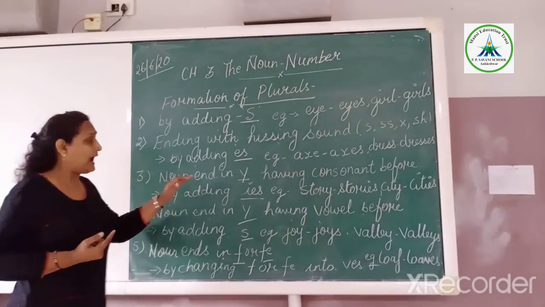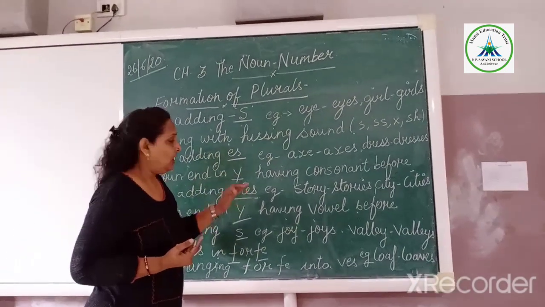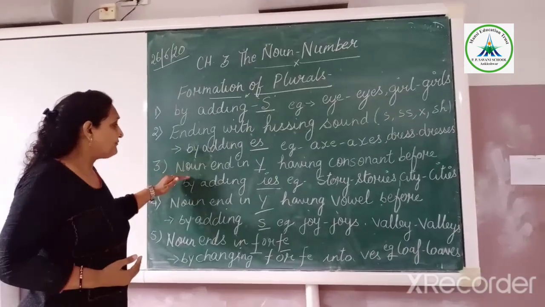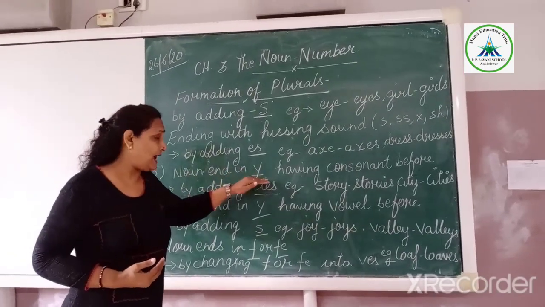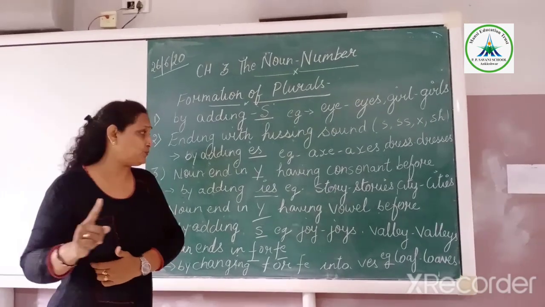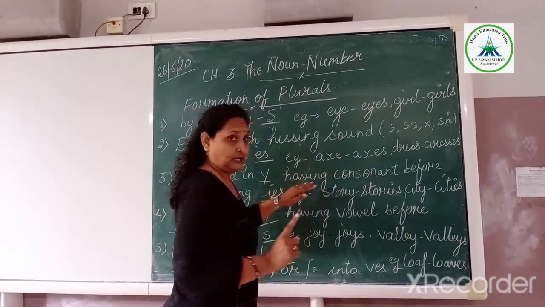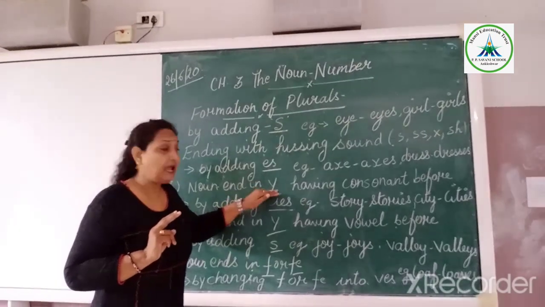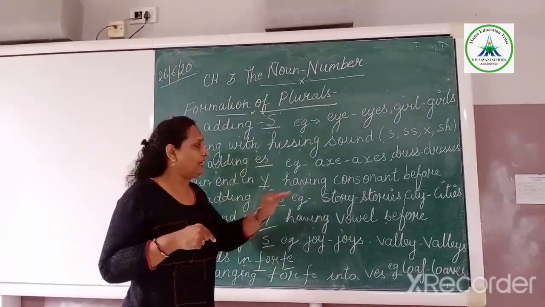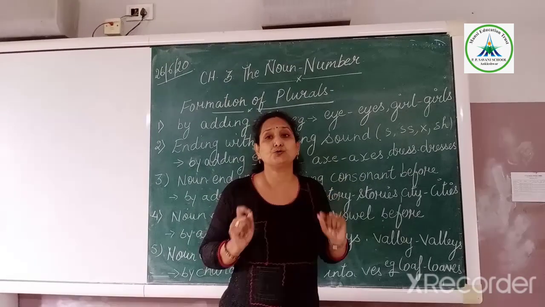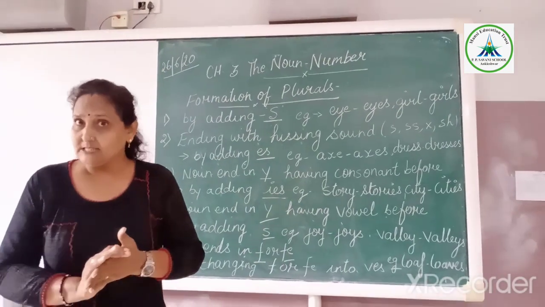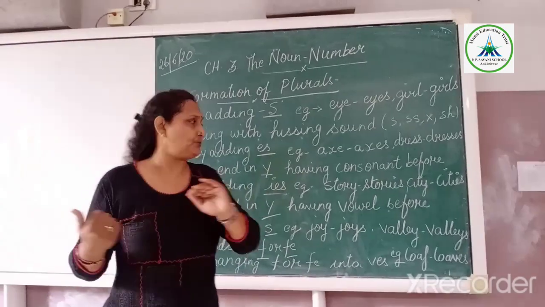Now the third rule. If your noun ends in Y, for example story, city, there are many. If your noun ends in Y, that means the last letter is Y, but there are two cases. Ending with a Y, but before the Y, if you have a consonant, you all know what consonants are? We have 5 vowels and the rest are consonants.